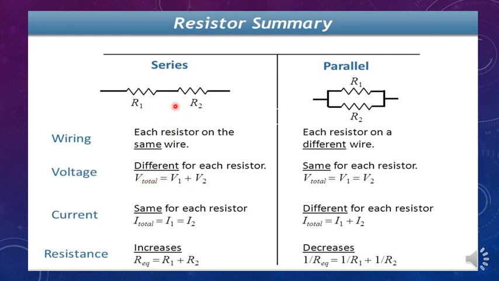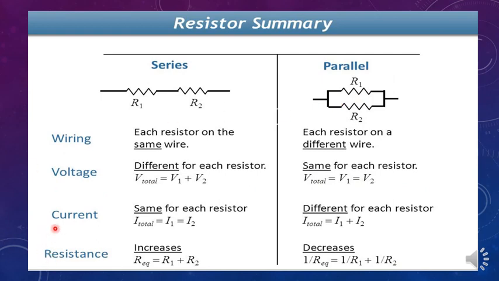So totally it will be V1 plus V2 in this case. Coming to parallel combination, the voltage is the same however many resistors are connected in parallel. So V1 is equal to V2 is equal to the total voltage. This is about the voltage in series combination and parallel combination.